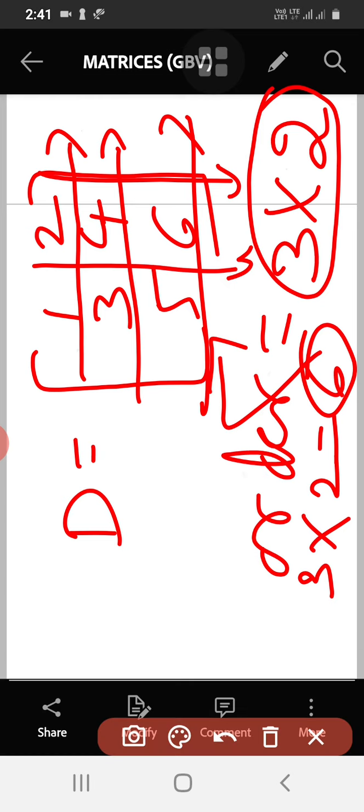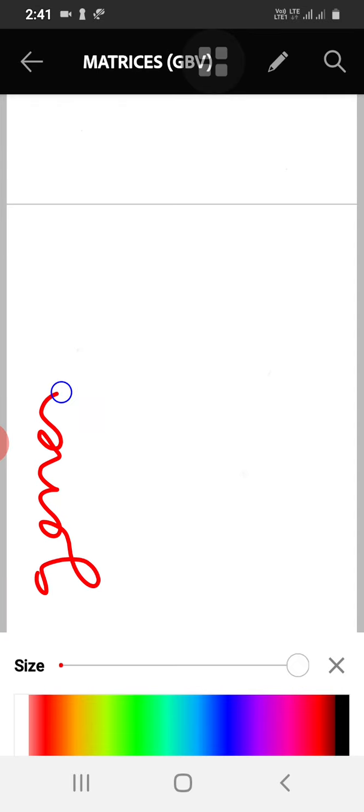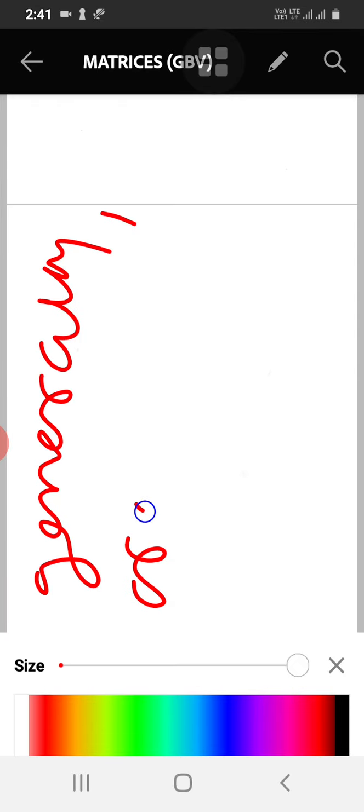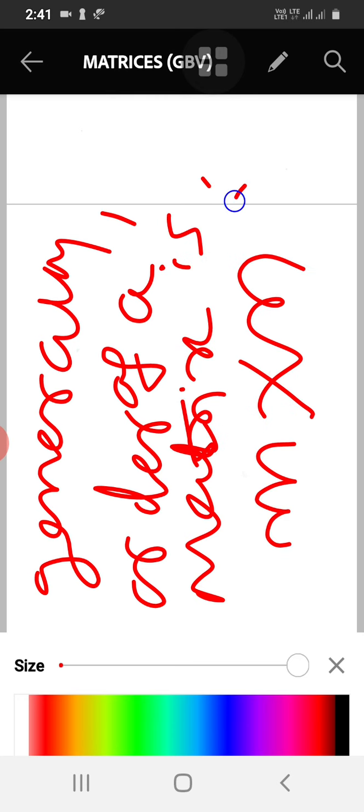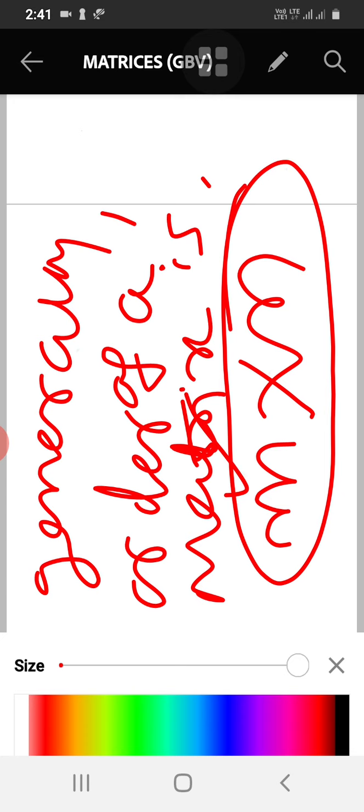Okay. So what we can say here is, generally the order of a matrix is written as m into n. M means the number of rows, n means the number of columns. So generally we write it as m cross n. You remember this, first we write the number of rows and then the number of columns. So the order of a matrix can generally be written as m cross n.